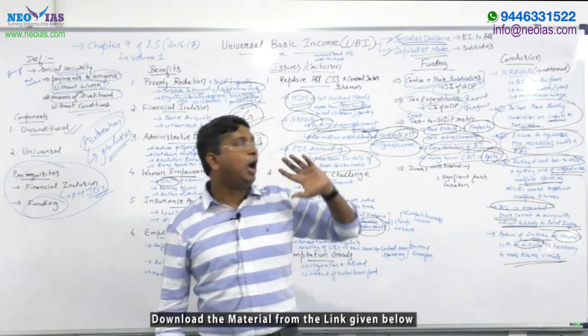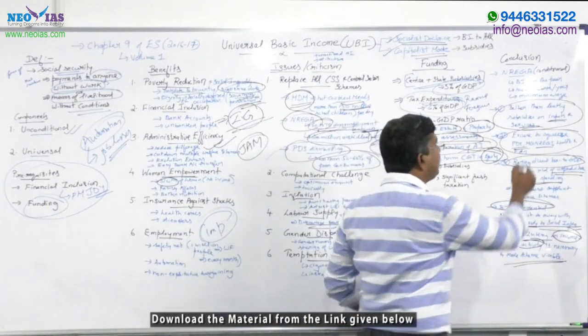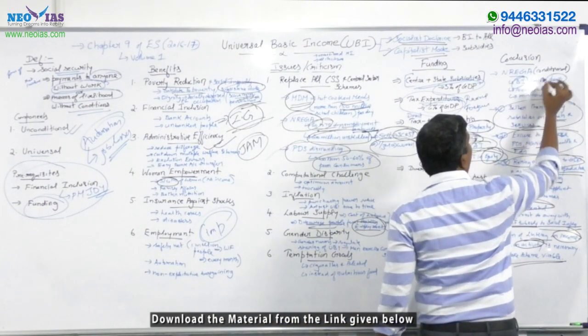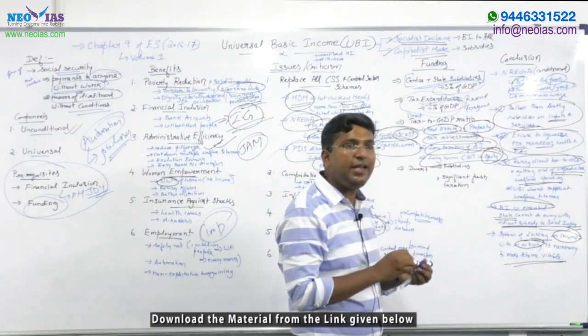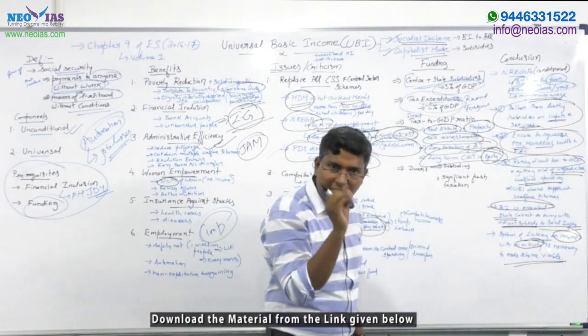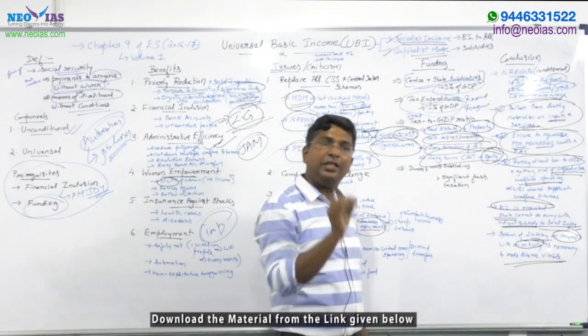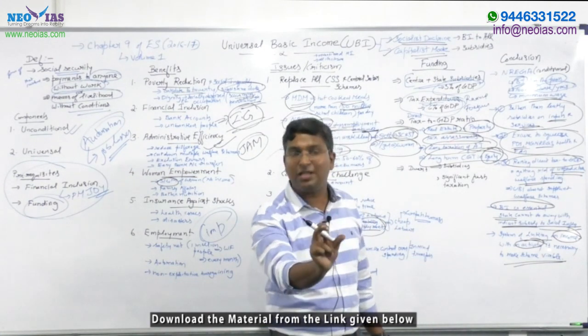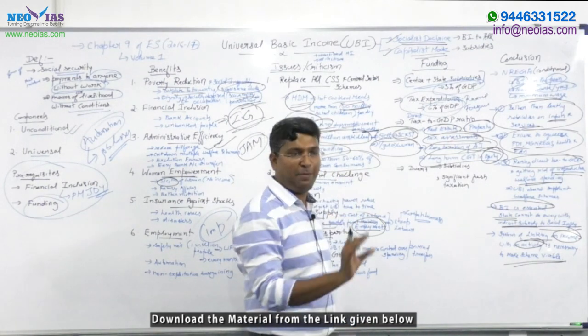How is NREGA conditional? It provides basic income for the poor, guarantees 100 days of work per year, and guarantees a minimum wage. So the condition is you have to do 100 days of employment.